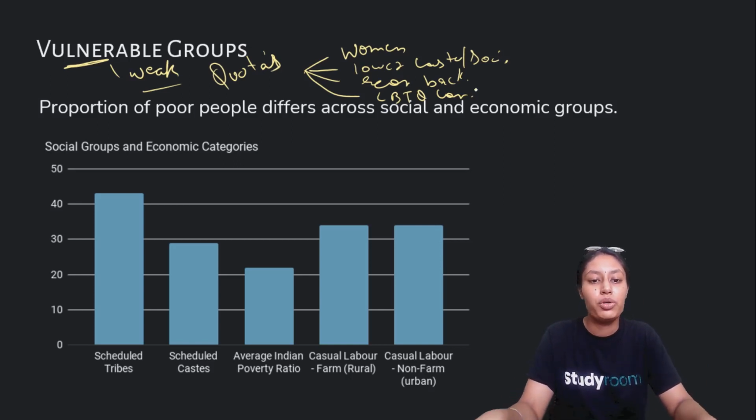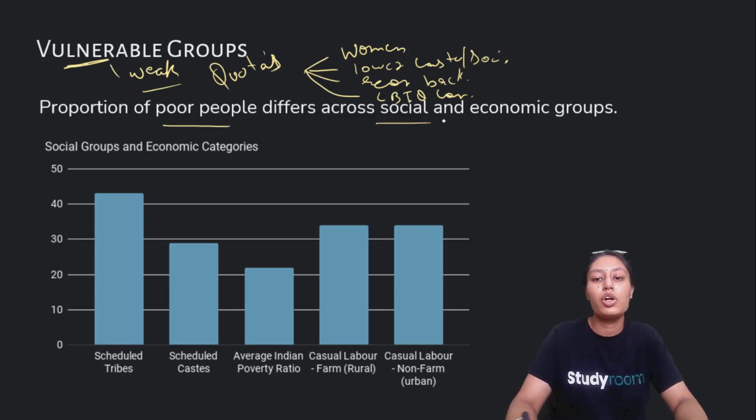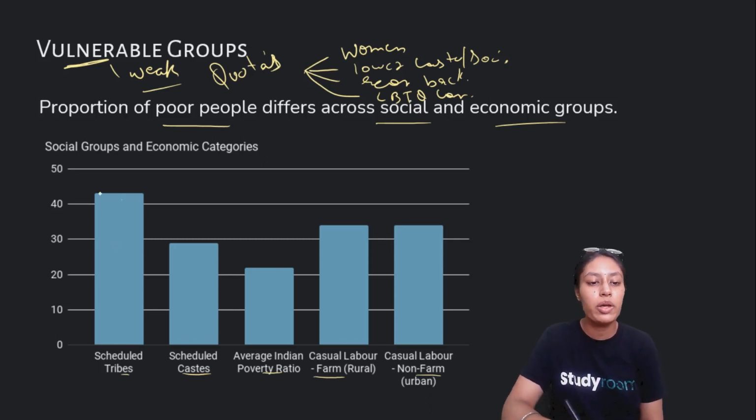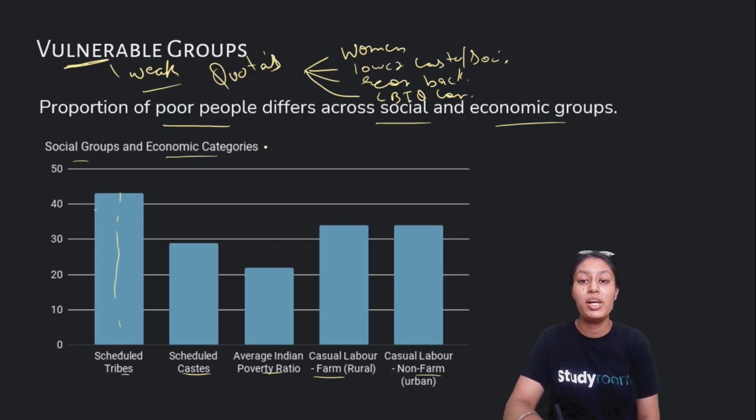So these are some vulnerable groups who become easy to target by the rest of society and require some external support. Okay, in this bar graph, you study the proportion of poor people across different social and economic groups. Here we see some of the people who need help: scheduled tribes, scheduled castes, the average Indian poverty ratio, casual farm laborers, and rural non-farm. Scheduled tribes and scheduled castes have more than 40 percent, so these are at the highest level of vulnerability, and the average Indian is at a low level.